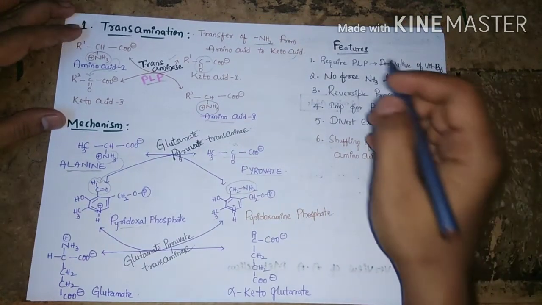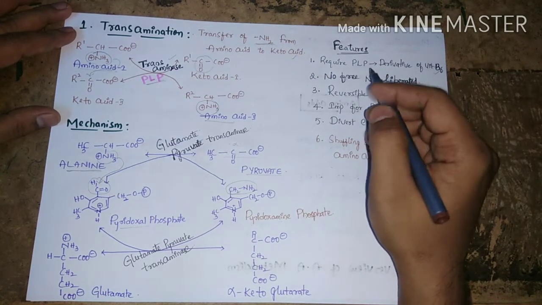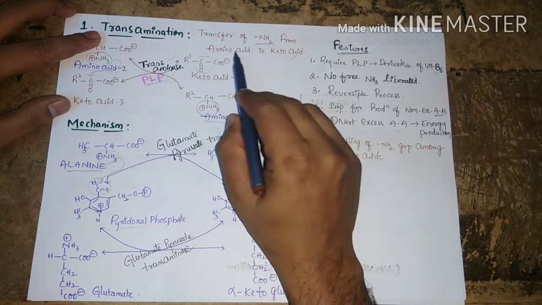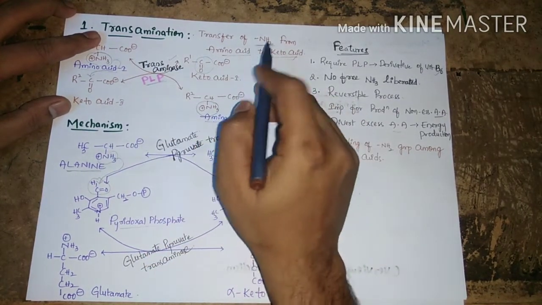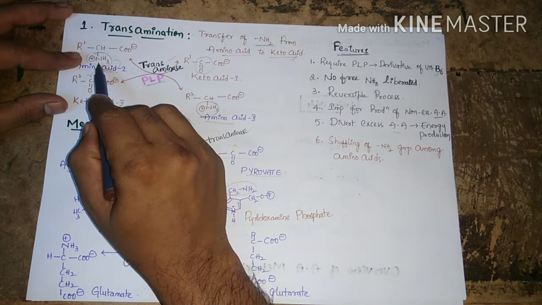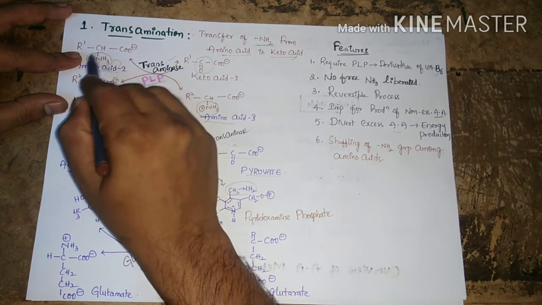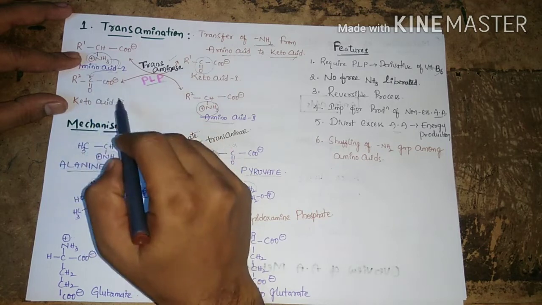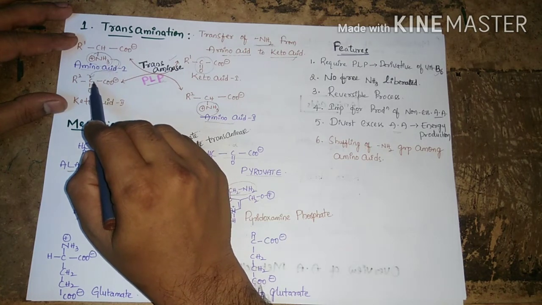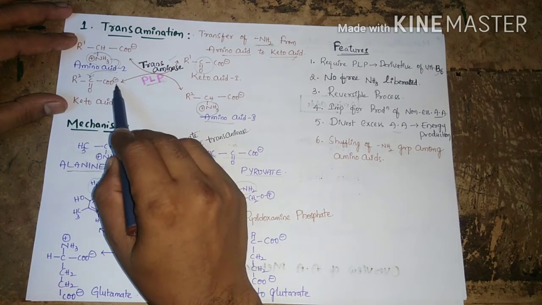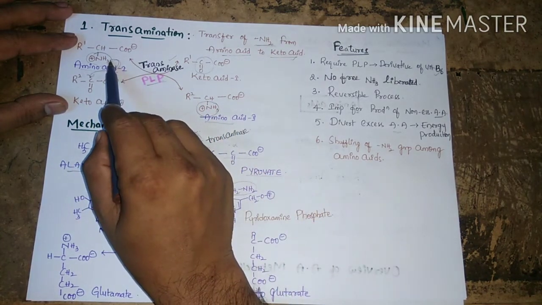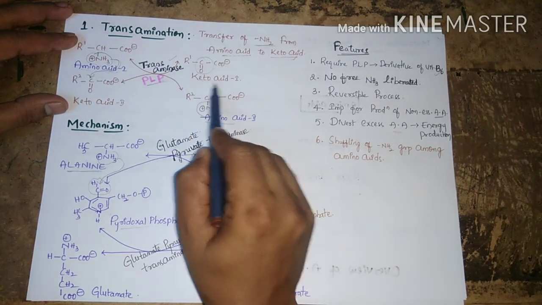Next, coming to the transamination reaction. Trans means transfer. So transfer of the amine group from an amino acid to a keto acid is known as the transamination reaction. The amino acid has an amine group, and this amine group is transferred onto the keto group. In this process, the amine group of the amino acid is transferred onto the keto acid, so the keto acid is converted into an amino acid. Due to the loss of the amine group, the amino acid is converted into a keto acid.